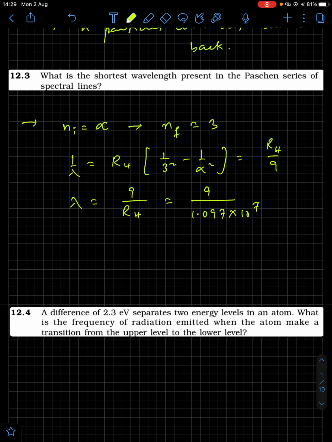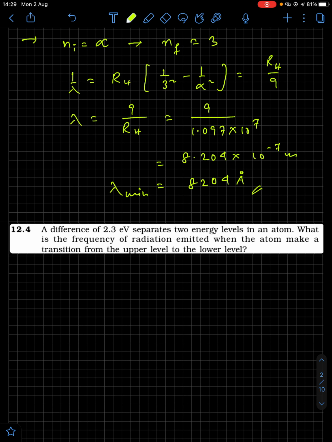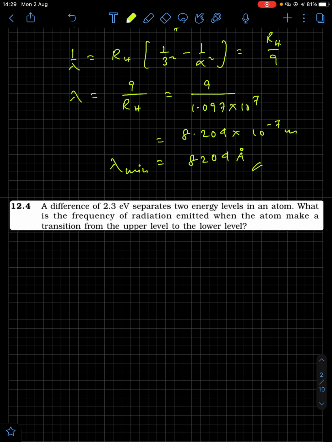Once you perform the calculation you'll get 8.204 into 10 to the power minus 7 meter, and in angstrom 8204 angstrom. So that is lambda minimum in the Paschen series. 1 angstrom is 10 to the power minus 10 meter.